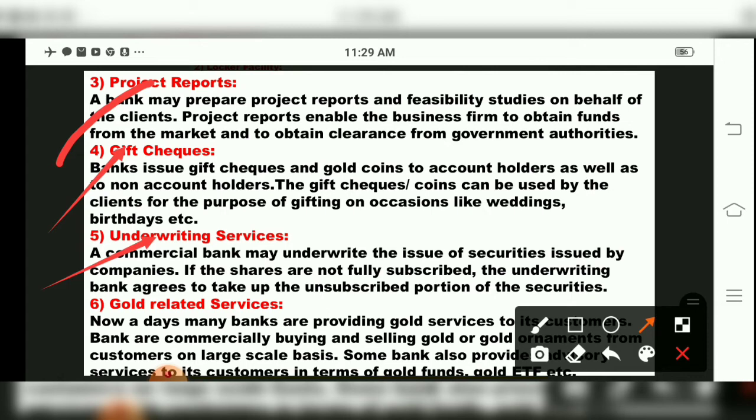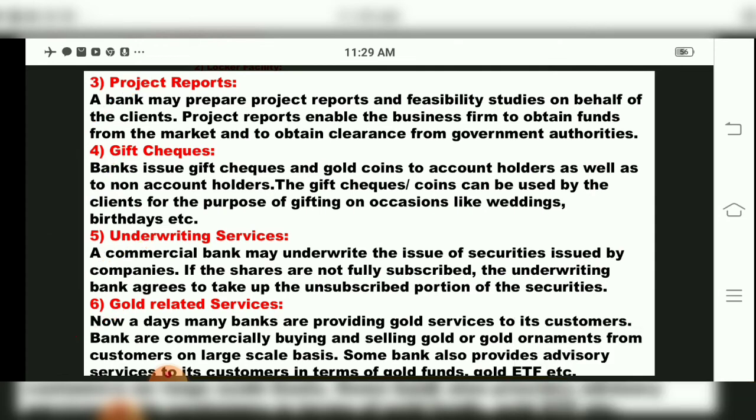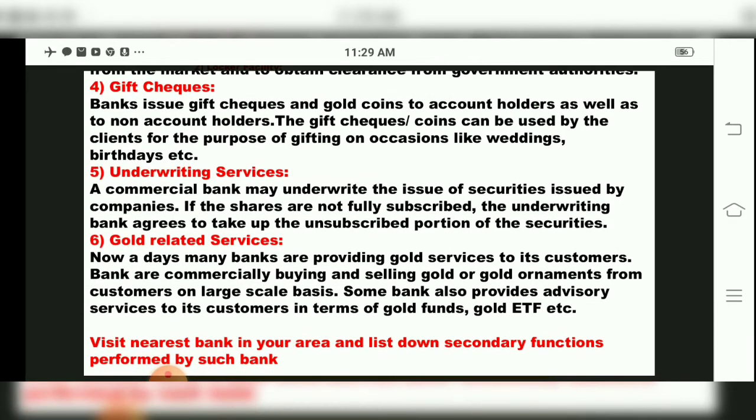Then the sixth utility service, children, provided by the bank is gold related services. Now what is this? Nowadays many banks are providing gold services to the customer. Banks are commercially buying and selling gold ornaments from customers on a large scale basis.